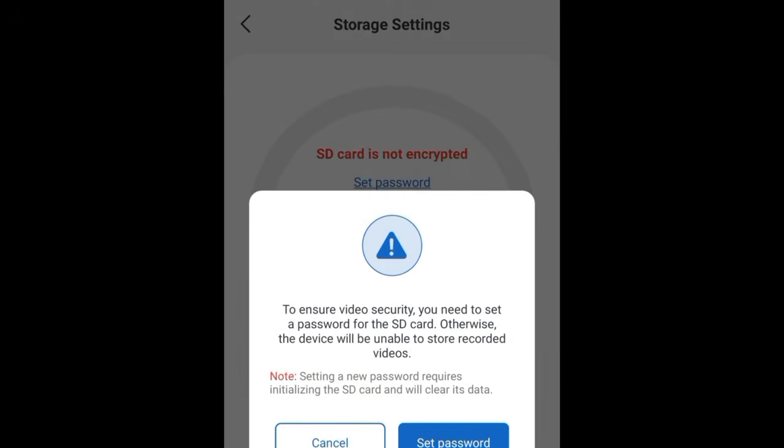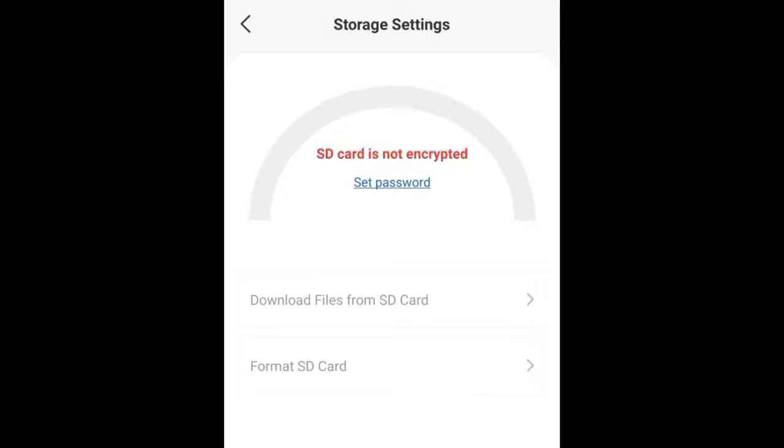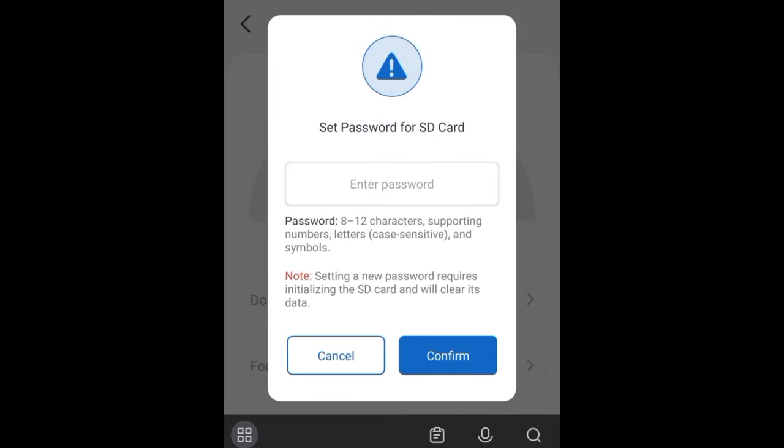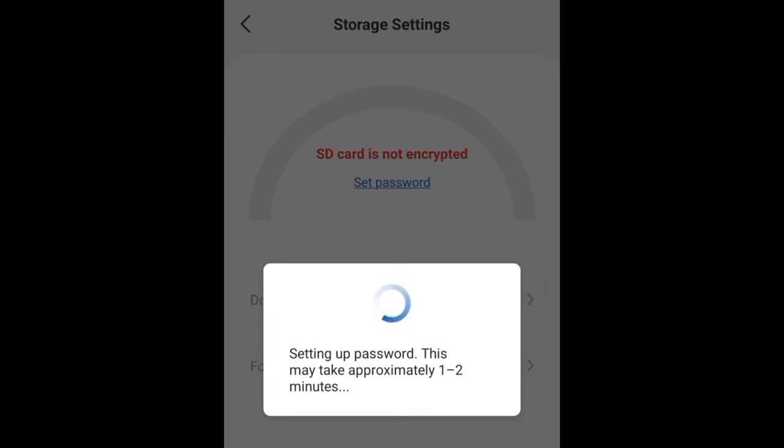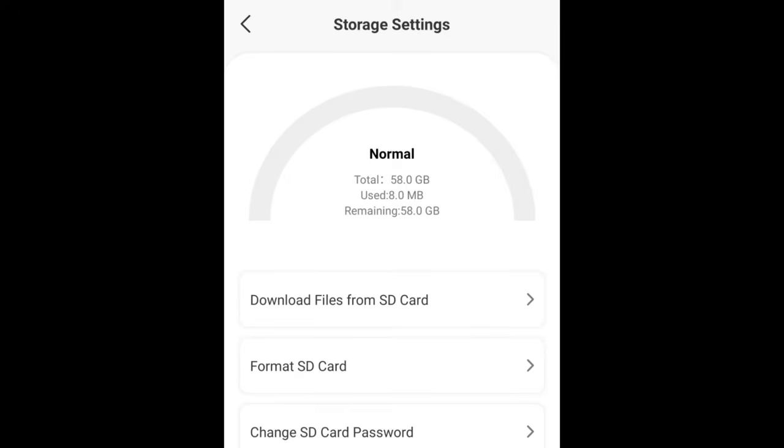Tap on set password and type the password here. I am typing admin@123 as usual. Tap on confirm. It takes 1 to 2 minutes. Okay, now the SD card is normal.